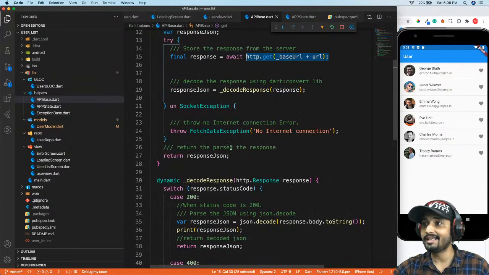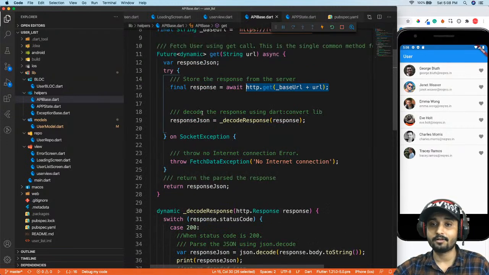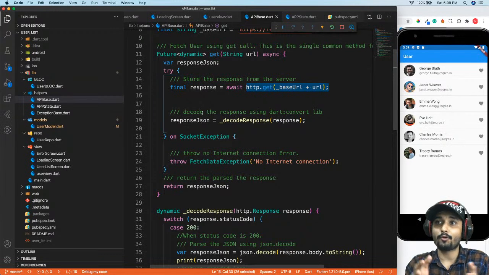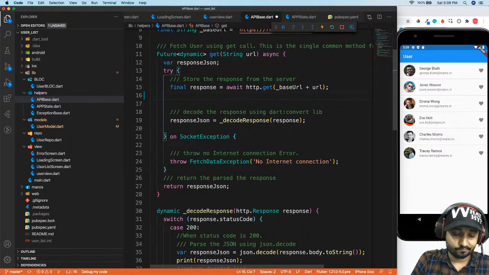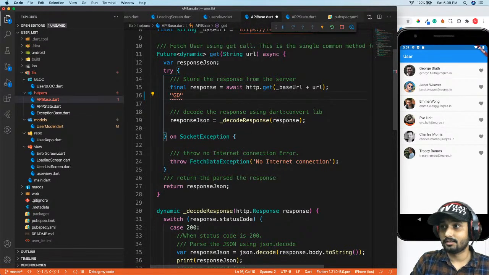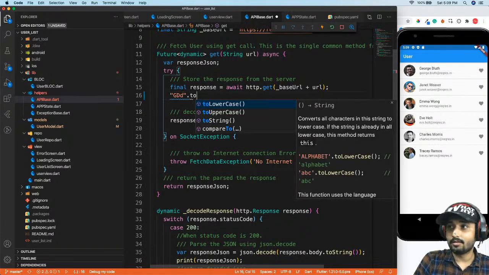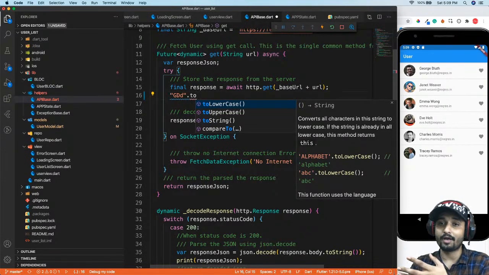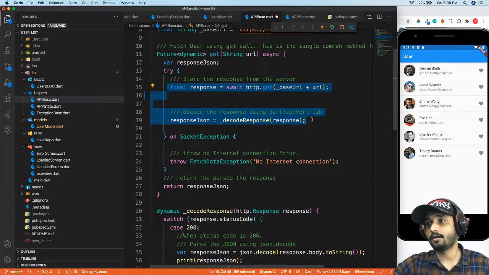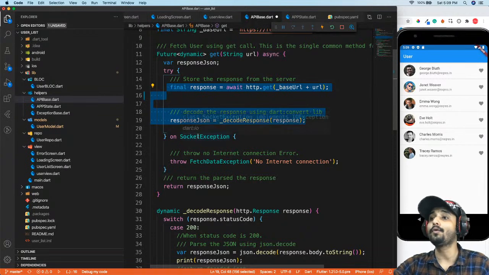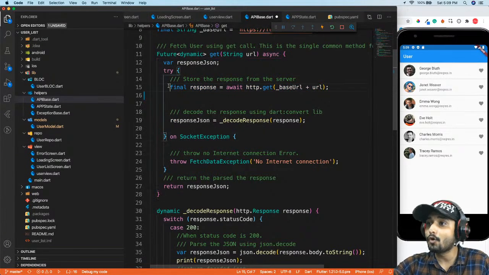But the question is, if you get any other error, for example, if you want to parse your string to double in this particular section. For example, if I put gdg.toDouble, then of course I'm going to get an error, because I cannot just convert this to a double. So for this particular statement, this particular API call and this particular scenario, you will only get a socket exception, nothing else, because we know what we are writing.